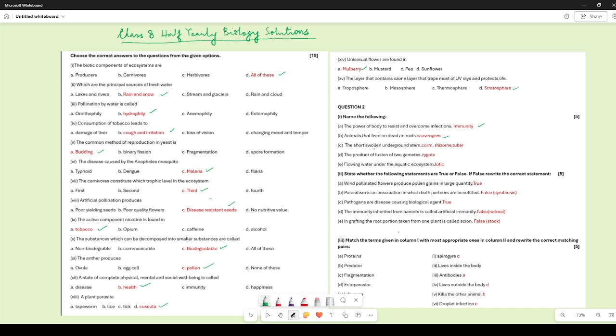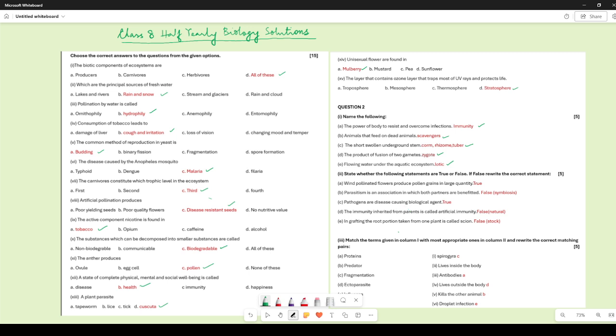A short swollen underground stem, it could be corm, rhizome, tuber, any of these is the correct answer. The production of fusion of two gametes, the first cell which is formed is the zygote. Flowing water under the aquatic ecosystem is called as the lotic. Now lentic is the stagnant water, whereas the flowing water, which is in the rivers and the streams and all, it is called as lotic.